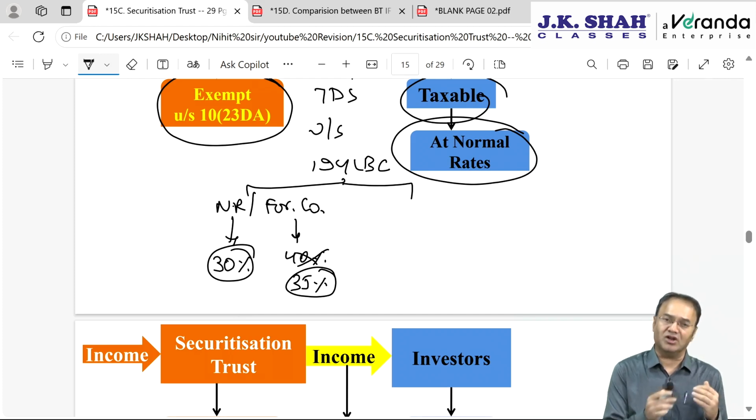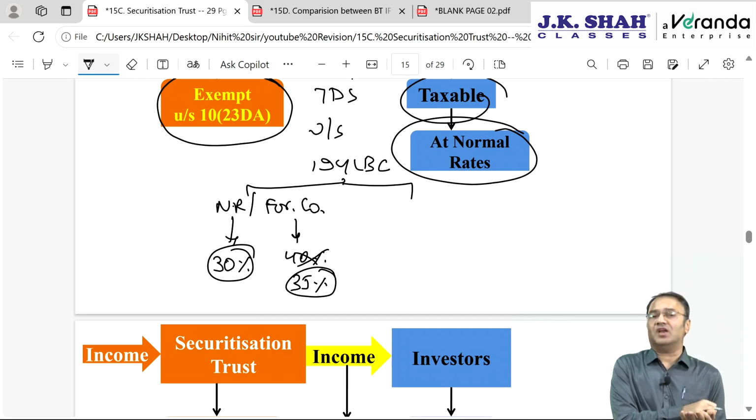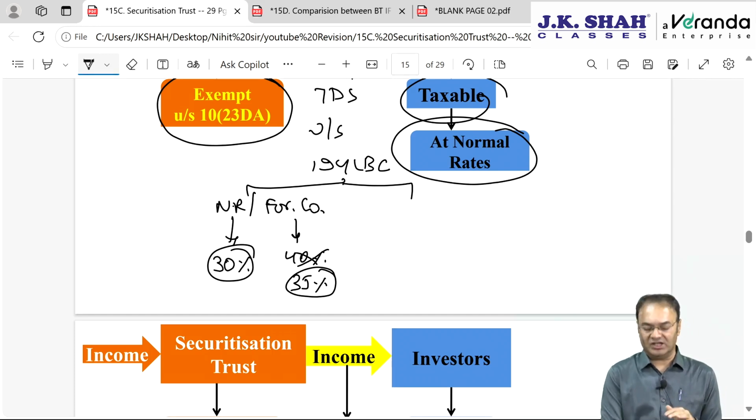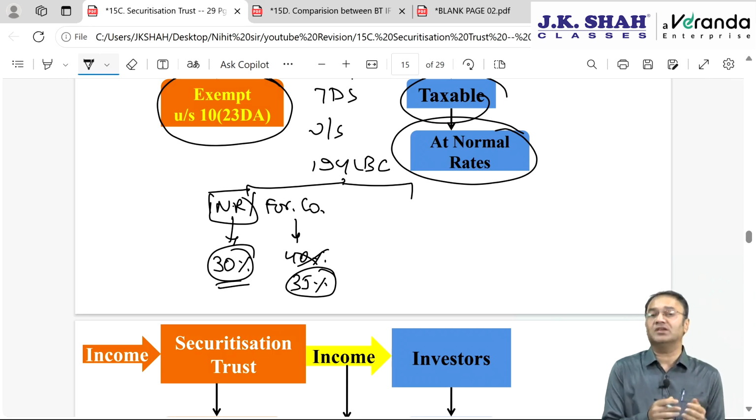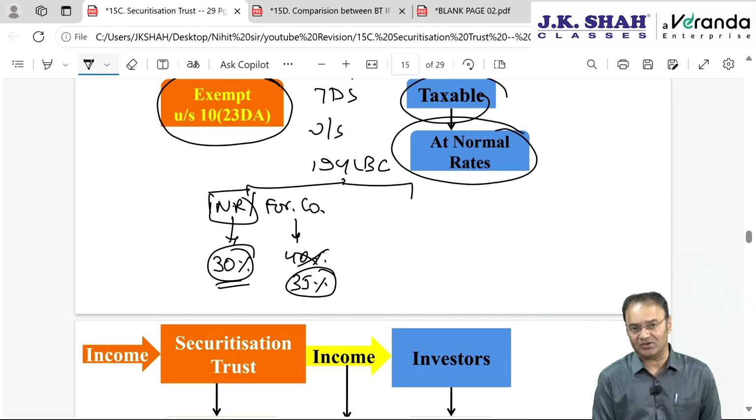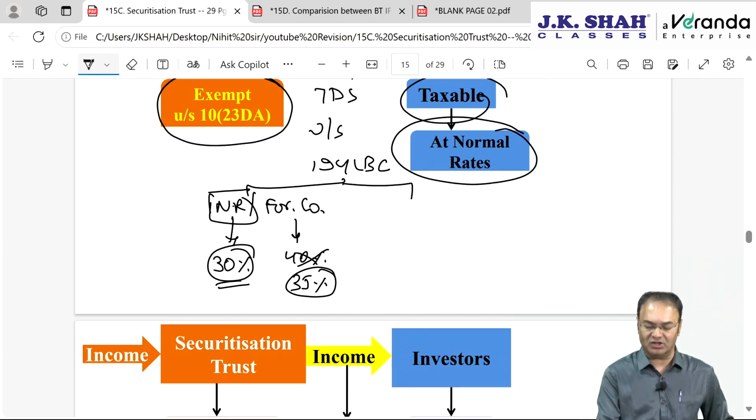TDS rates are given in the Finance Act. The actual rate of tax applicable may be different, but TDS will be at so and so rates, especially for a non-resident other than a foreign company. Whether the tax rate applicable could be the slab rate under the old scheme or under the new tax regime or as per DTAA, TDS will be at a 30% flat rate plus surcharge plus health and education cess.